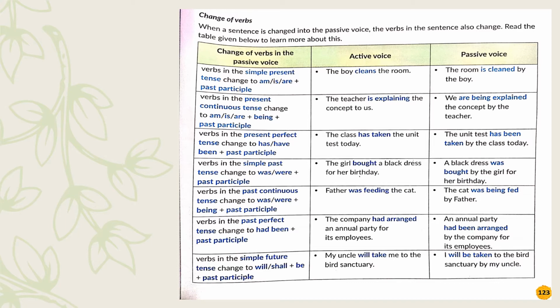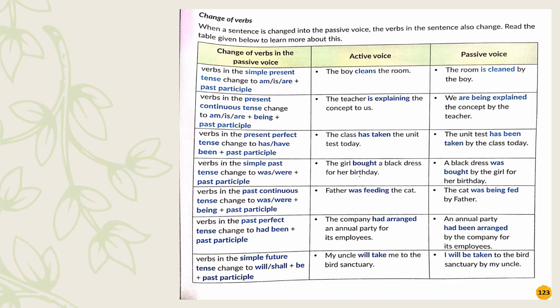We use the helping verb is and then we are using the past participle of the verb. So cleans becomes cleaned, and before cleaned we use a helping verb is. Now verbs in the present continuous change into am, is, are, but you have to use the word being and then the past participle of the verb form.